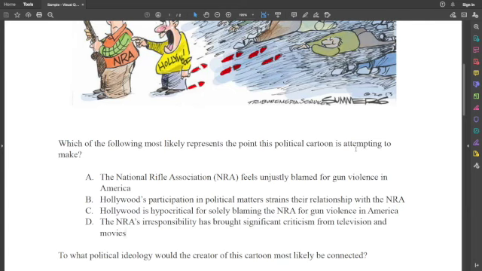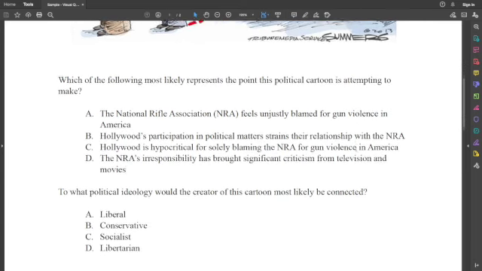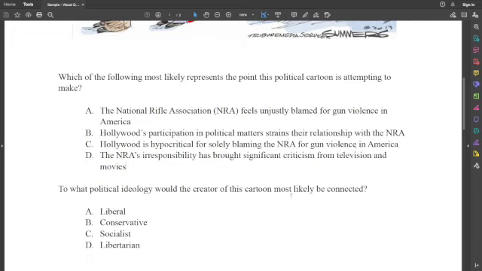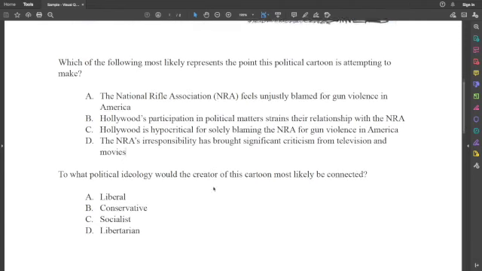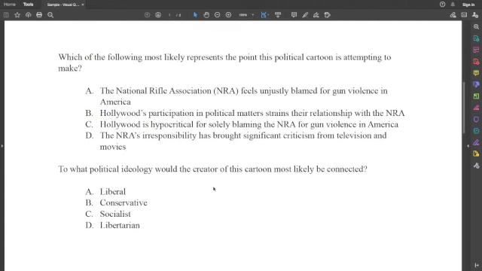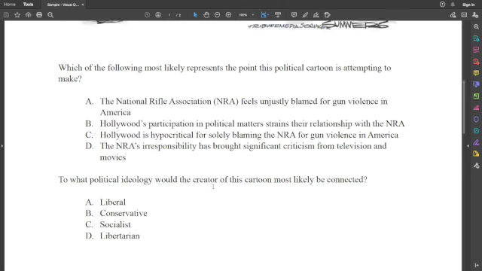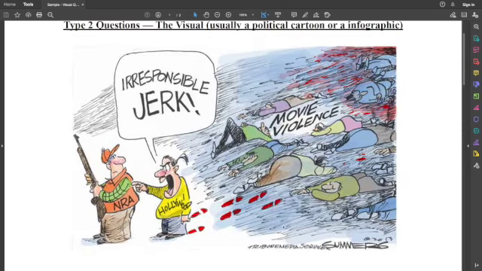Second question here: what political ideology would the creator most likely be connected to? Liberal, conservative, socialist, or libertarian? No. Whoever made the cartoon. Who do you think the creator of this cartoon, which one would they be most likely connected to? You're absolutely right. It is definitely conservative, because they're trying to point out that it's not just the NRA that is responsible for gun violence in the country. In fact, they're saying that Hollywood, the liberals, are just as culpable, if not more so.